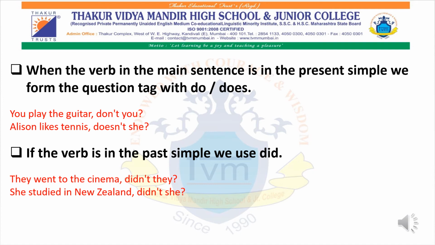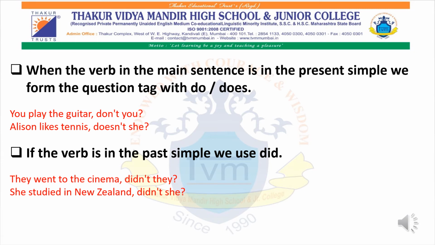Now if there is no helping verb provided, keep one thing in mind: you have to check the tense of the sentence. Once you know that this sentence is in present tense, then you can either use do or does as your auxiliary verb, and then the structure will remain the same.